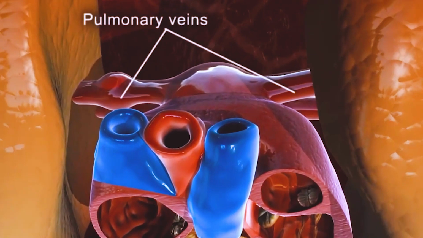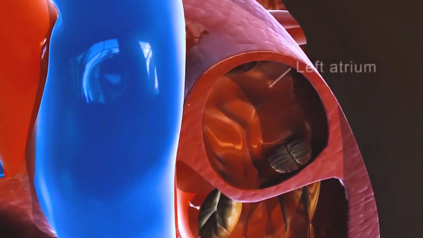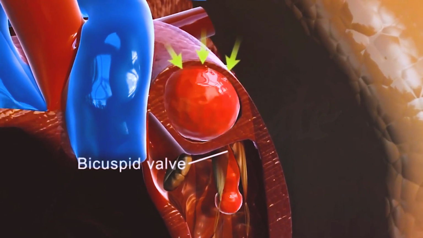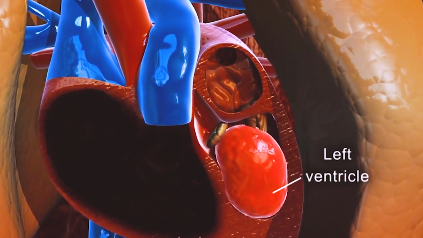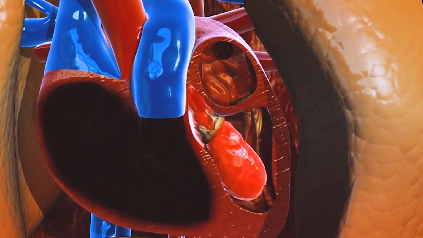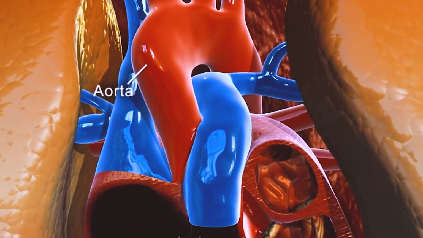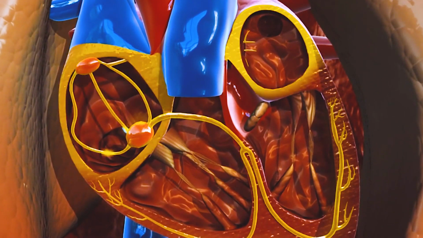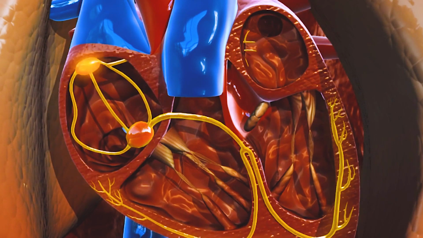The pulmonary veins bring back the oxygenated blood into the left atrium of the heart. During atrial contraction, the blood passes through the bicuspid valve into the left ventricle. During ventricular contraction, the blood is pumped into the aorta, from where it goes to various parts of the body. A specific group of cells in the heart continuously generate impulses, which cause the rhythmic contraction and relaxation of the atria and the ventricles.